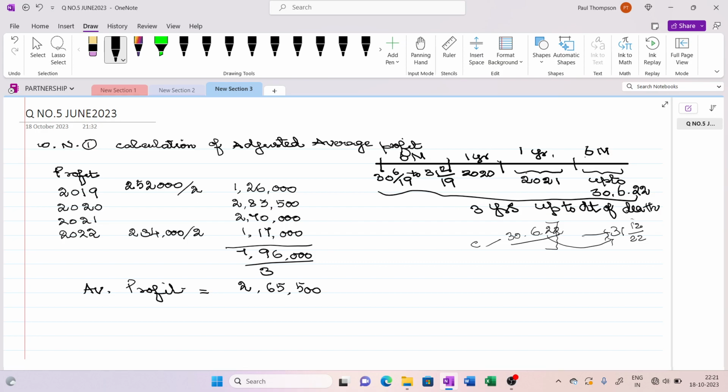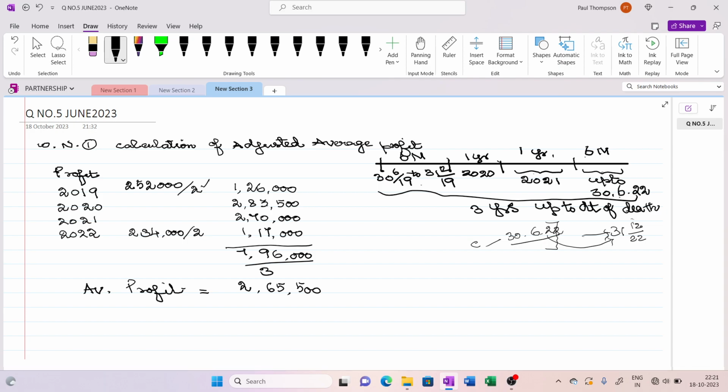So now we have taken 6 months up to 30th June, then 1 year for 2021, and here we have taken 6 months. The total comes to 3 years. I have taken the profit of 2019, given in the question as 2,52,000, which I have divided by 2 to take for half of the year, 6 months.